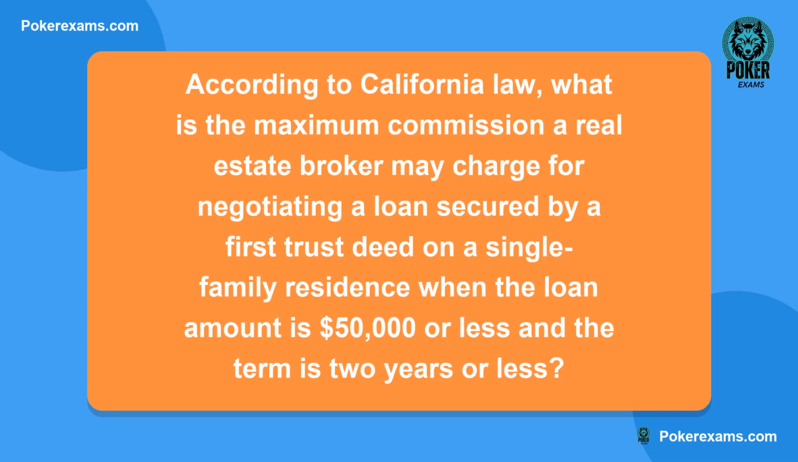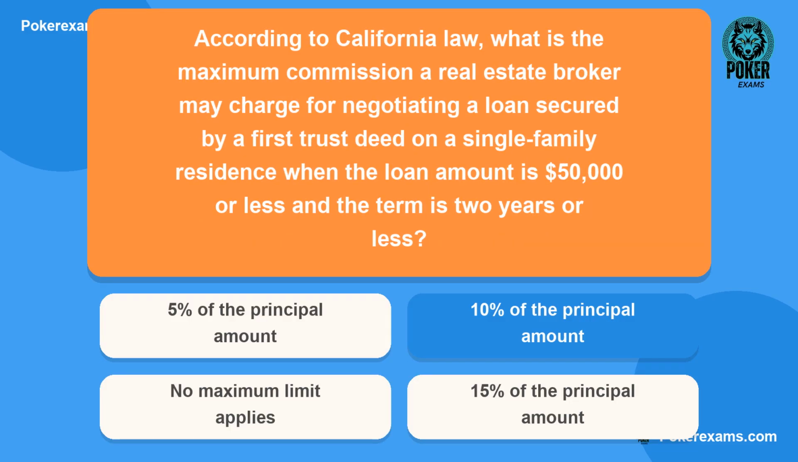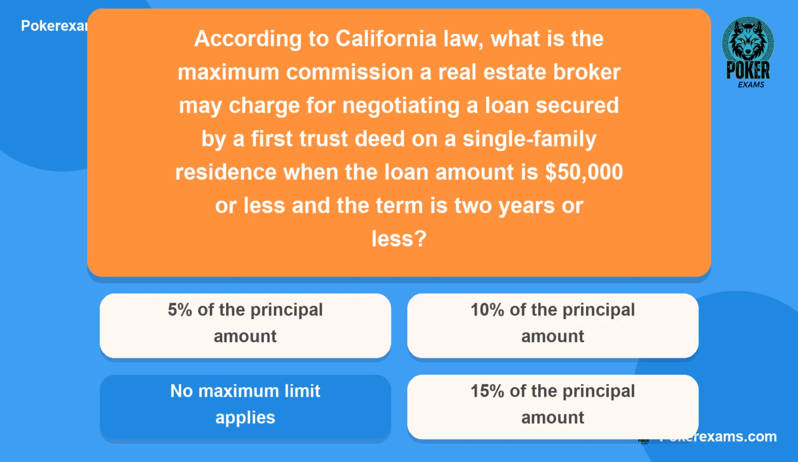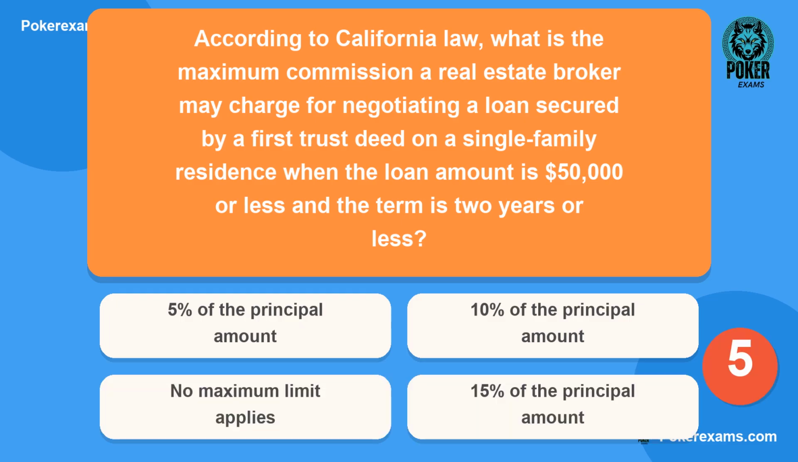Next question. According to California law, what is the maximum commission a real estate broker may charge for negotiating a loan secured by a first trust deed on a single-family residence when the loan amount is $50,000 or less and the term is 2 years or less? Is it A, 5% of the principal amount? Or B, 10% of the principal amount? Could it be C, no maximum limit applies? Or lastly D, 15% of the principal amount?